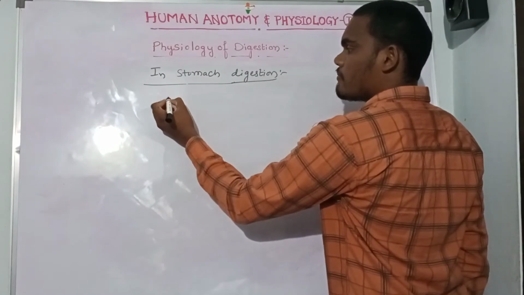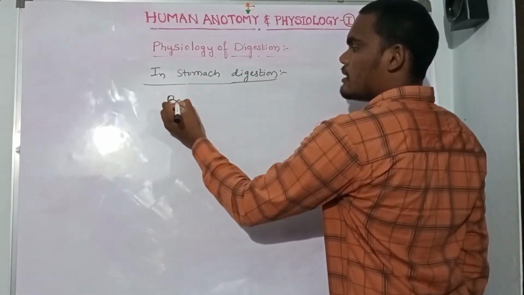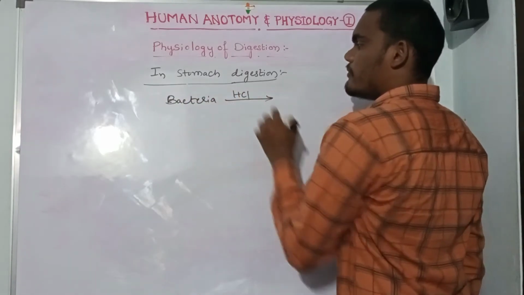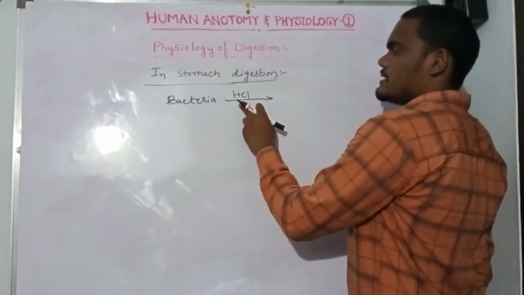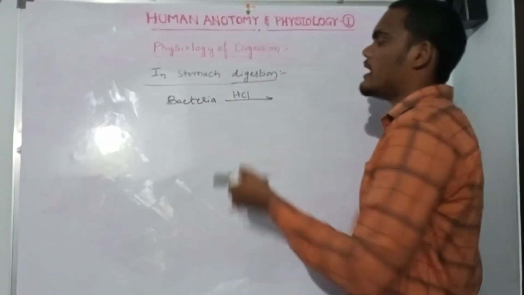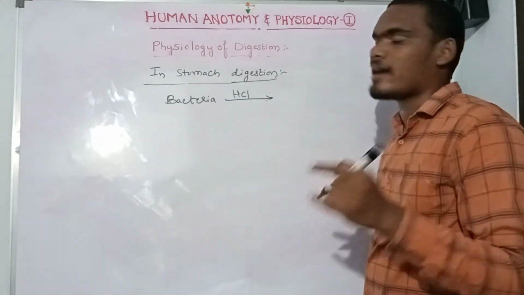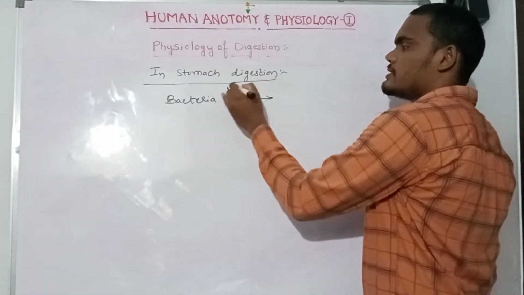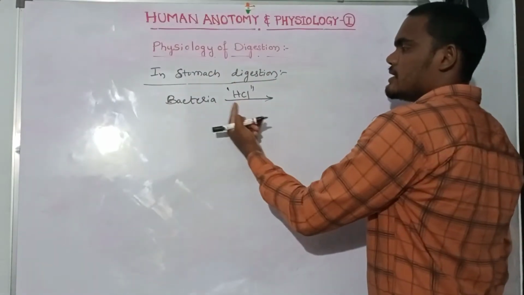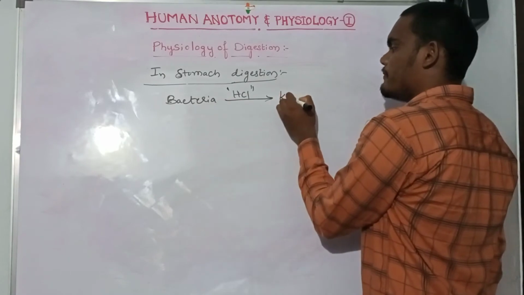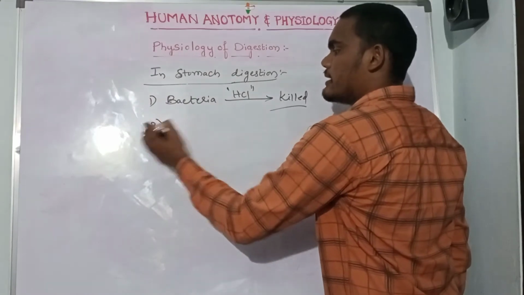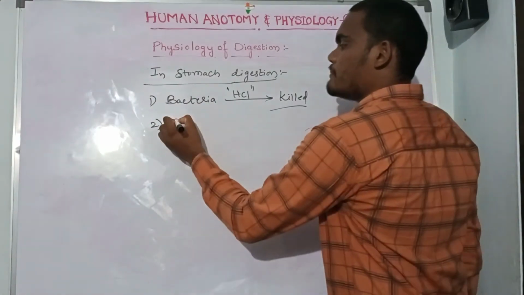In the stomach, the presence of HCl kills bacteria. Which cells secrete HCl? HCl is secreted from oxyntic cells of the stomach wall. This HCl kills the bacteria. The second thing released is pepsinogen.